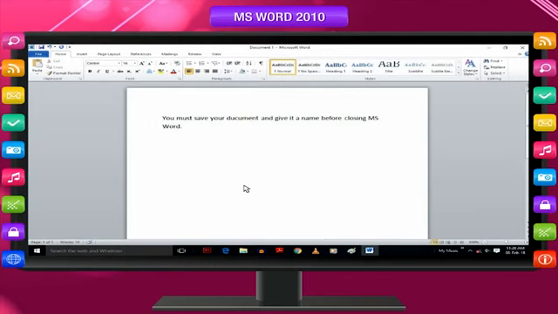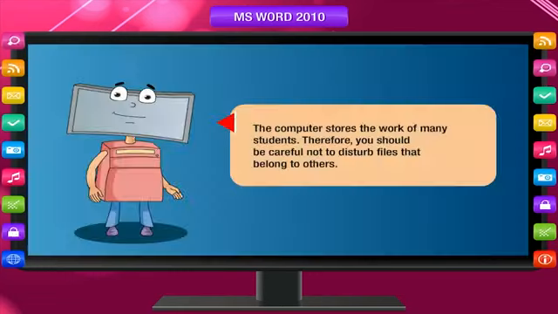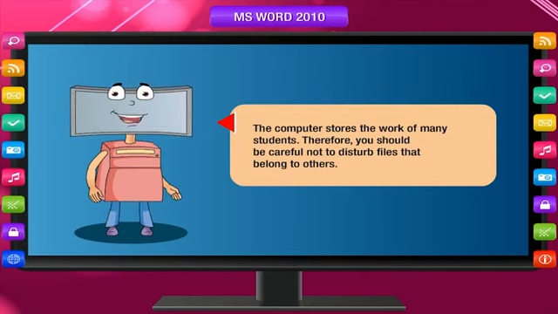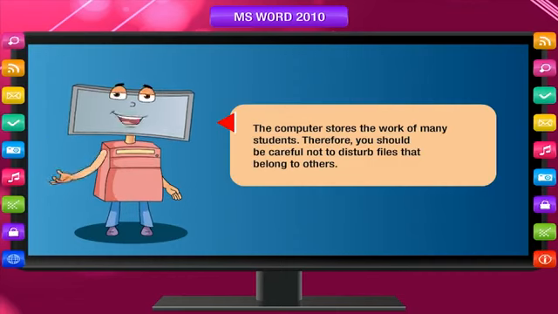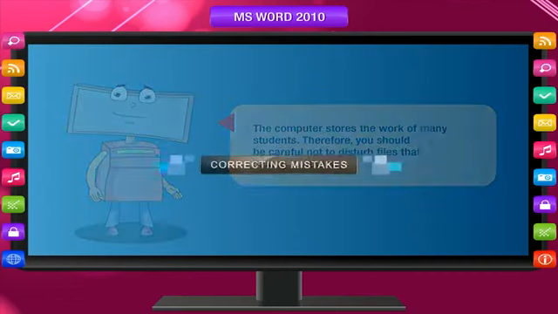The file or document will be opened and the name will be displayed on the title bar. You can view the contents in the document area and make corrections if you want. The computer stores the work of many students. Therefore, you should be careful not to disturb files that belong to others.